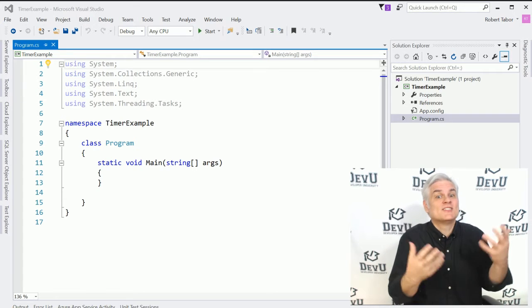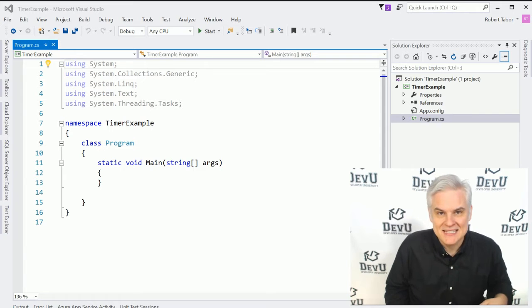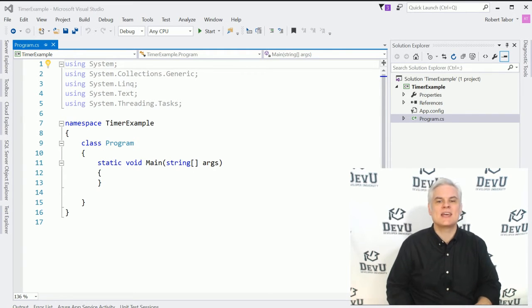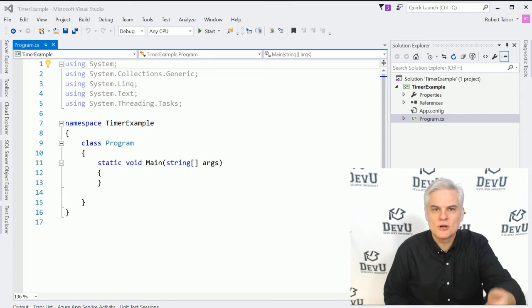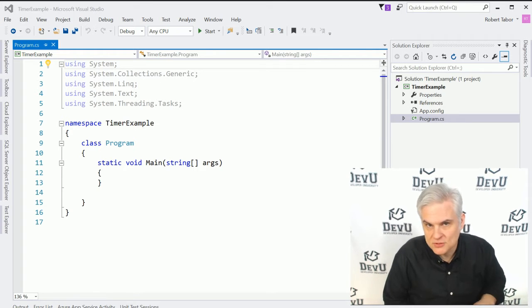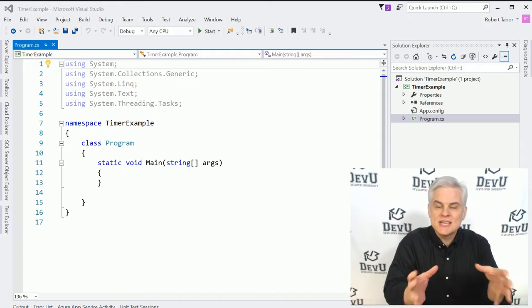So on application startup, the static void main is executed, so it's handling that event, I guess you could say. And this is where we write the majority of our code, and that's why it actually executes whenever we run the application.